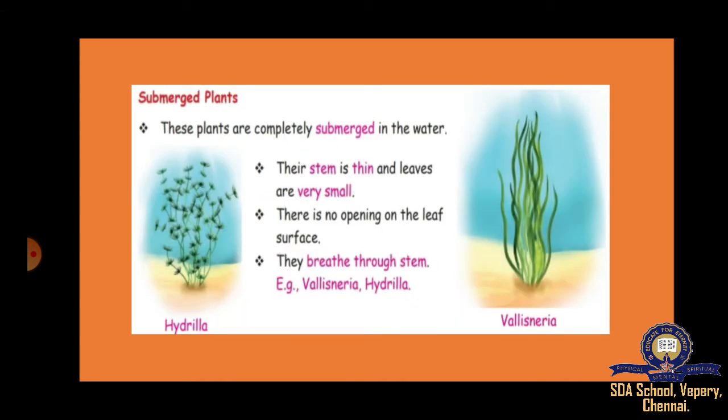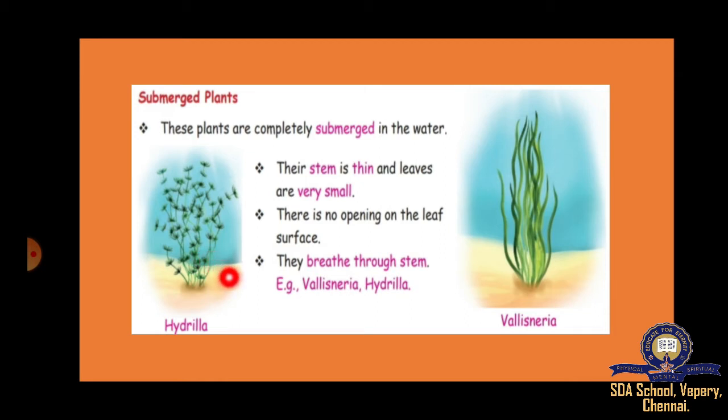Next, submerged plants. These are the plants which are completely submerged in water. They will not be seen outside. Inside the water only they will be. So the stem will be very thin and leaves also very small. There is no opening on the leaf surface. Not like common leaves we see outside. Because they will be inside, they have special features like this. Stem will be thin, leaves will be very small, and the leaves will not have openings.